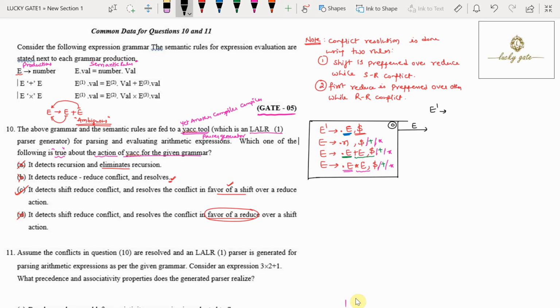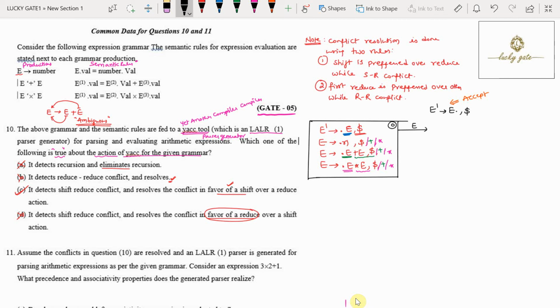Now E' tends to E dot, because with E we have three productions, which are underlined with blue, green and pink color. Now E' tends to E dot, comma, dollar. This augmented production is meant for acceptance, not for reduction. That point you keep in mind.